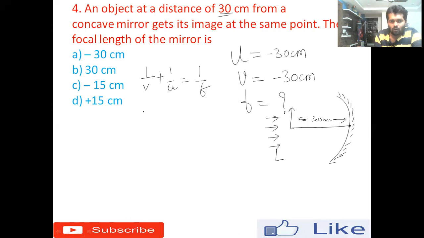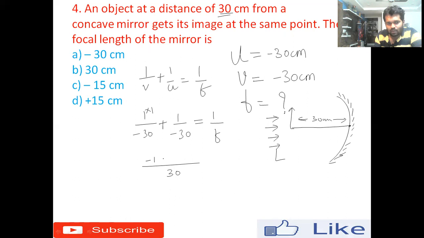Okay, so now what is V here? 1 divided by minus 30 plus 1 divided by minus 30, U equals also minus 30, V equals minus 30, whole divided by 1 divided by F here. Now what I can do is, the LCM is 30, correct? 30, what's the 30? 30 ones are 30, okay, minus 1, I'll take it as, because your minus is there.